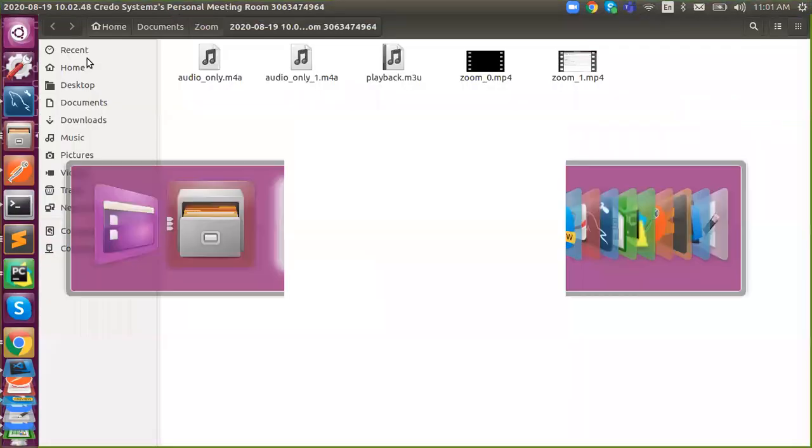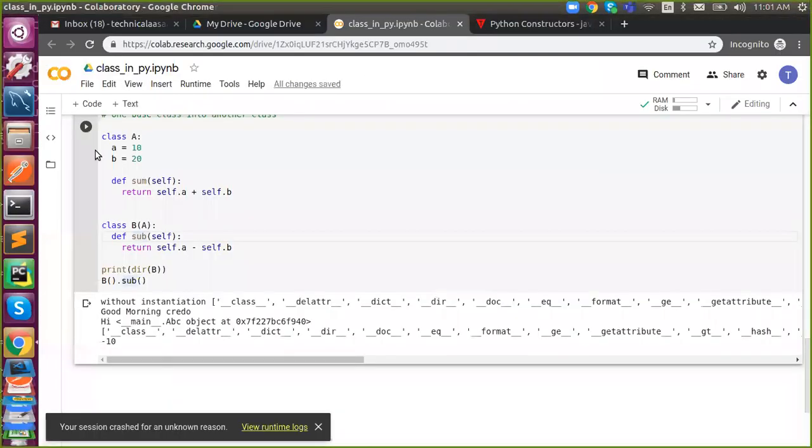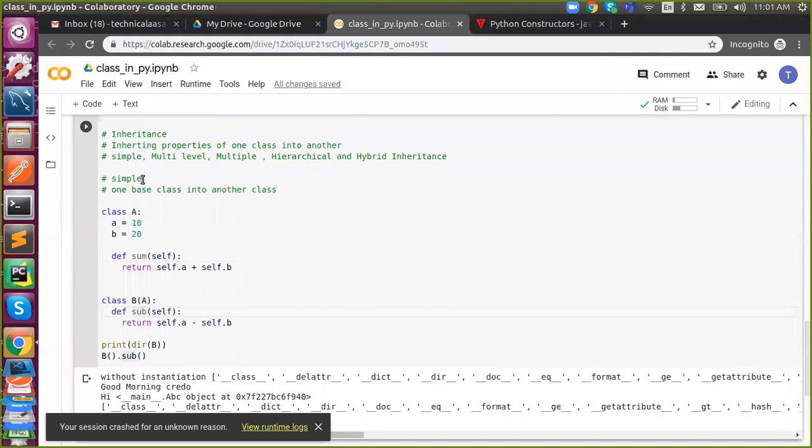And I made a mistake in this. This is single inheritance, not simple. Sorry, I confused it. It is single inheritance, meaning one to one. We are deriving from one base to one derived class. That is called single inheritance. So this is single, not simple.